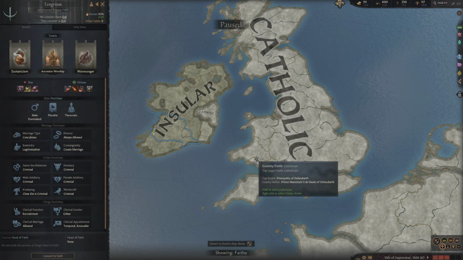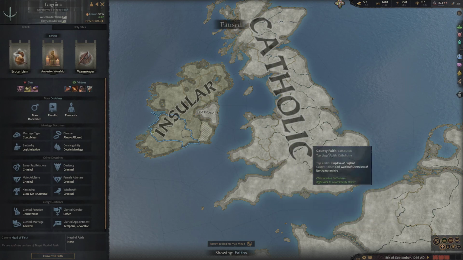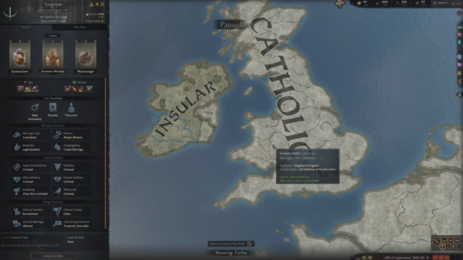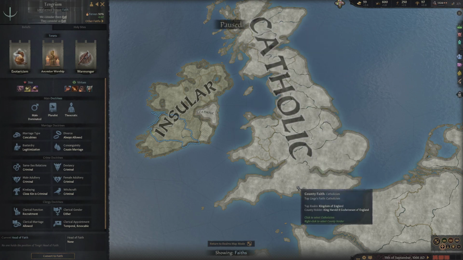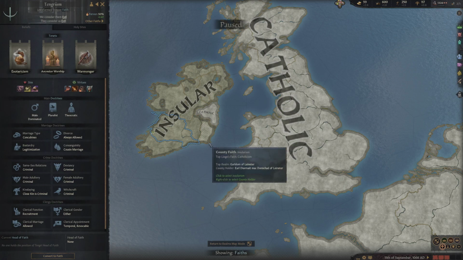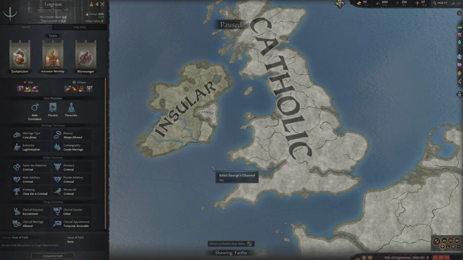Now, of course, all the names and maps that you see at the moment, as in all of the counties, all of the colours, that is what those counties currently follow. So as you can see, most of Ireland is Insularist. Most of the rest of Great Britain is Catholic. Now, if you see any squares like this, as I mentioned in a previous video in the introduction, where they have checkered lines, that is because the count or duke in charge of that county is of a different faith to the people of that county. This will have slightly negative modifiers, but it is possible to change quite easily using councillor tasks, or if it's not actually your direct county, the council in charge of it may in fact change it themselves.